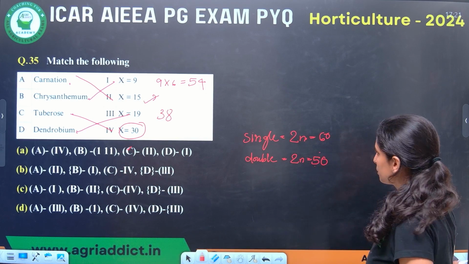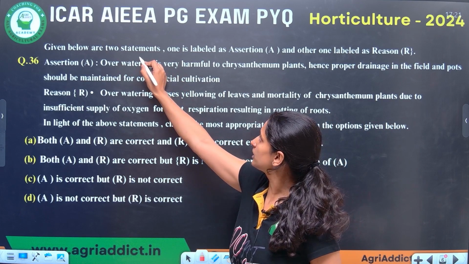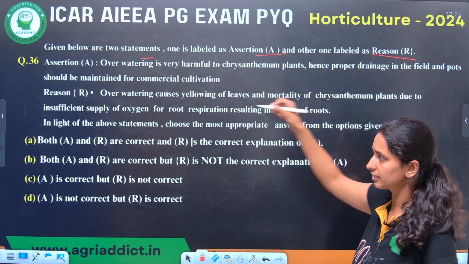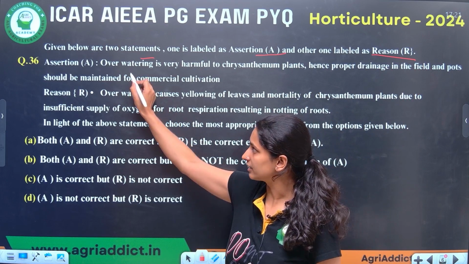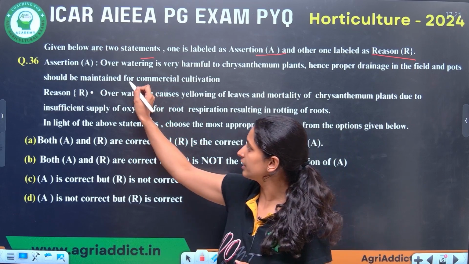Let's see the next question. Given below are two statements. One is labeled as assertion and another labeled as reason. It's an assertion-reason type. In this type of question, first you have to read the assertion carefully, and then we have to check whether they have given the proper reason.